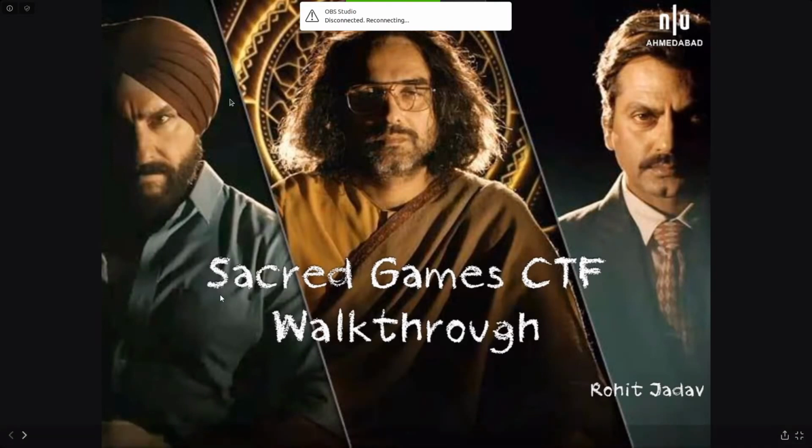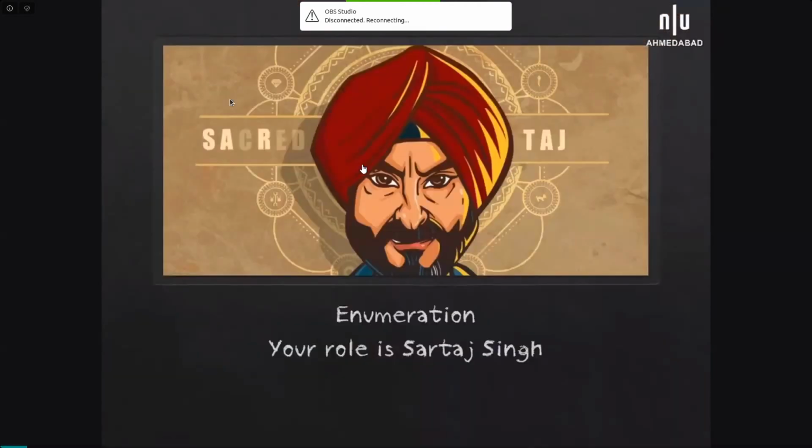So let's go to the walkthrough. When you actually go to the site, you get an understanding of what your role is in this CTF. The CTF is entirely based on the theme of Sacred Games. So your role is to be Sartaj Singh, the police officer who is investigating Ganesh Gaitonde's whereabouts.